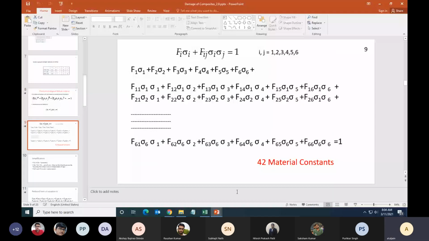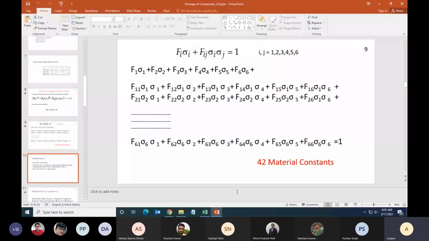Now this will have 42 material constants if I open it up completely. I have F1 sigma 1, F2 sigma 2, up to F6 sigma 6, and different combinations of sigma i sigma j, with i and j varying from 1 to 6. So I have 6 into 6, 36. So 42 constants. If I want to use this theory of failure in its pure format, then we have to somehow extract 42 material constants from the different experiments that we do.